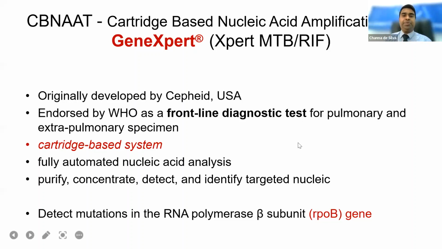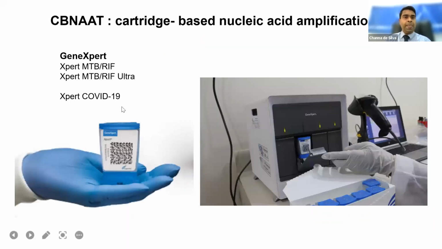So with GeneXpert, we can identify the organism as well as possible rifampicin resistance. So the GeneXpert means this machine. This machine and the cartridge revolutionized the identification of TB.